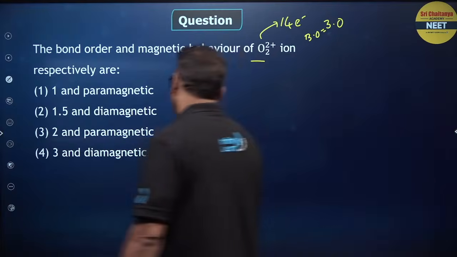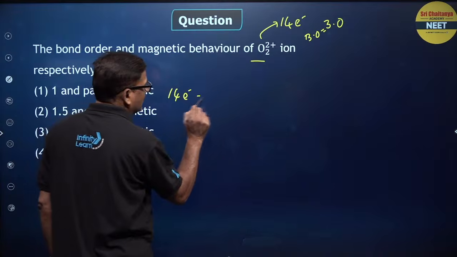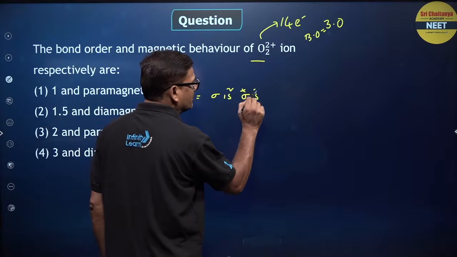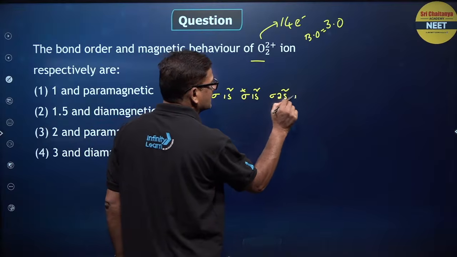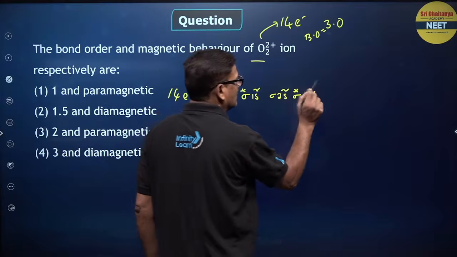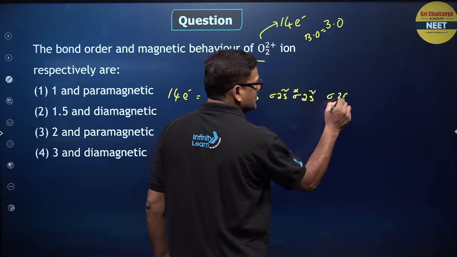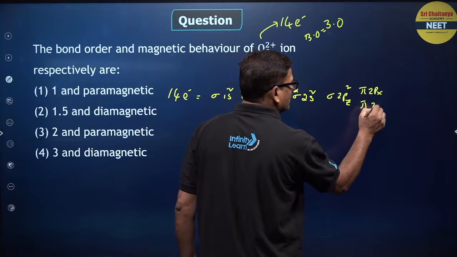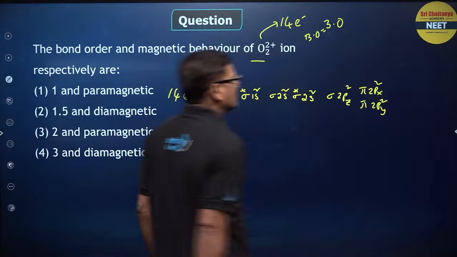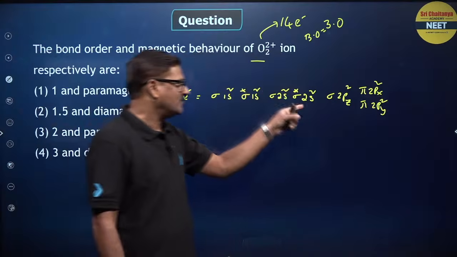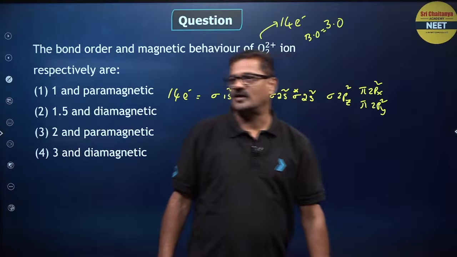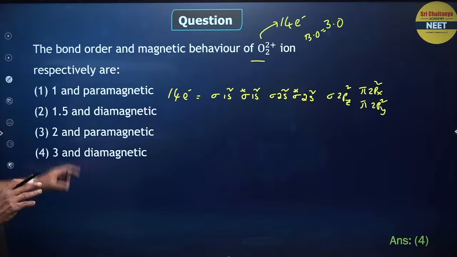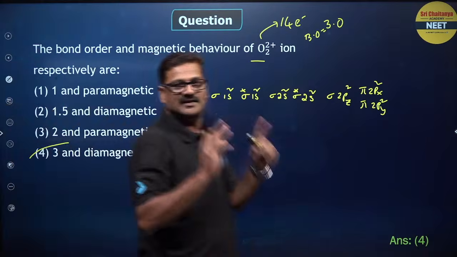Right? So for 14 electrons, I want to write systematically: sigma 1s2, sigma star 1s2, sigma 2s2, sigma star 2s2, okay, sigma 2pz2, pi 2px2, pi 2py2. Fine. 1, 2, 3, 4, 5, 6, 7. Bond order is going to be 3 and it is diamagnetic. The answer is bond order 3, diamagnetic.